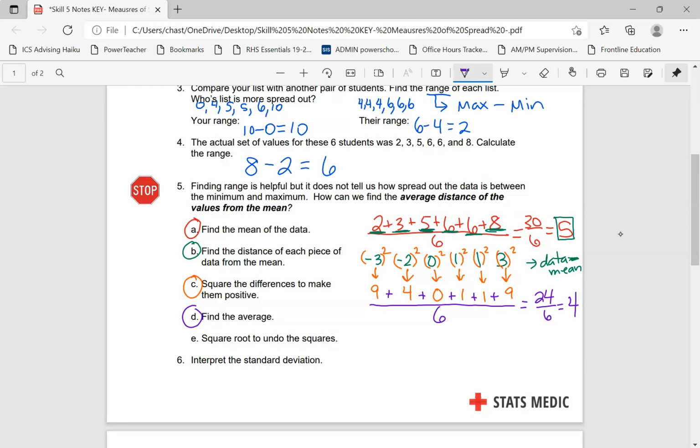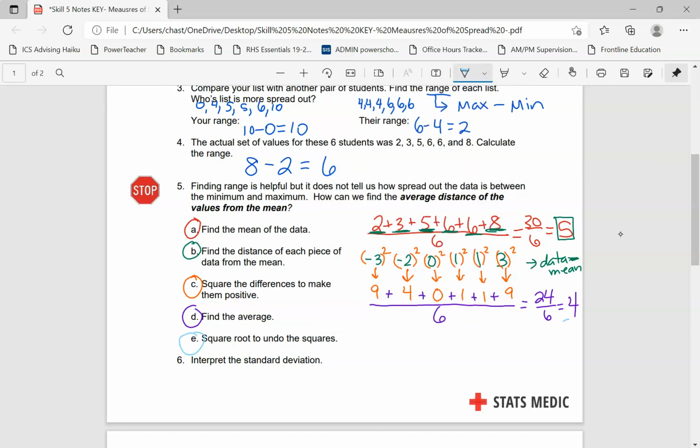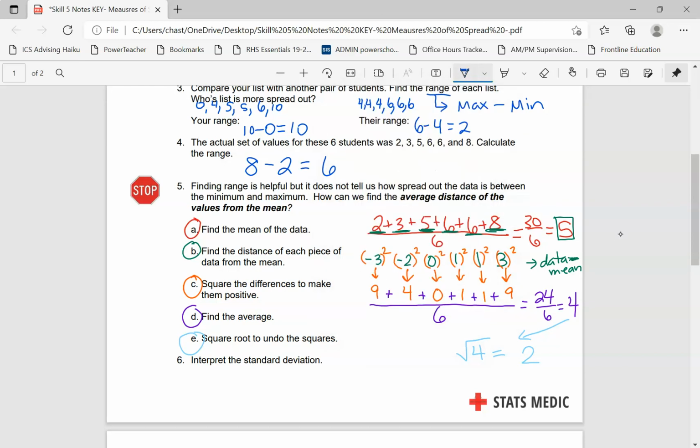Now what we're going to do is take the square root to undo the square. I'll do that in light blue. So we're going to take the square root of 4, which is 2. Okay? And now we want to interpret this. So interpret the standard deviation. The standard deviation is what we just calculated, by the way. All of this gives us what's called the standard deviation.